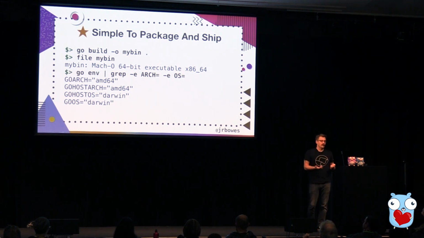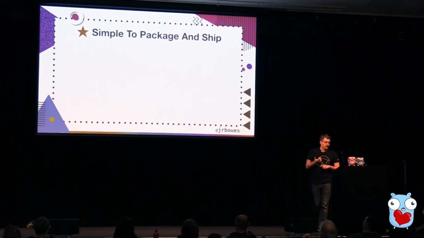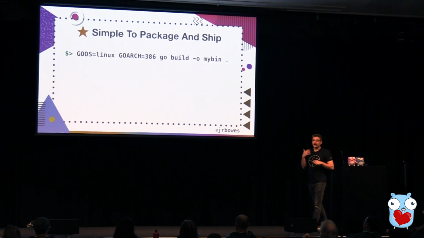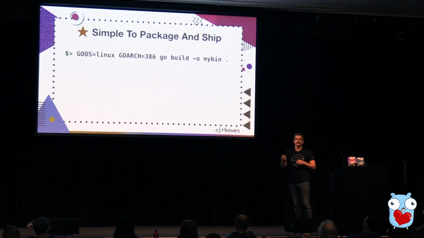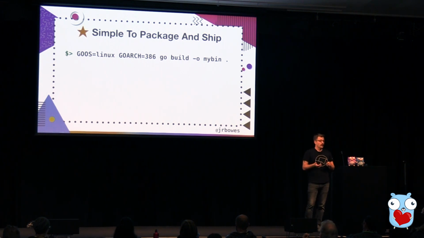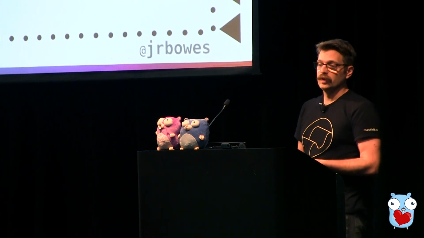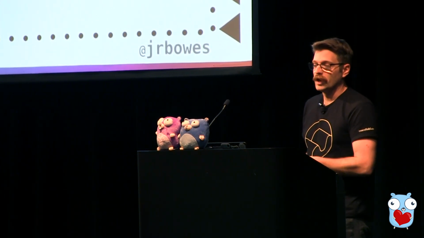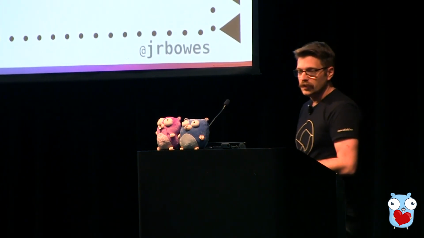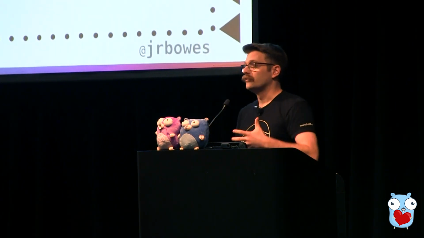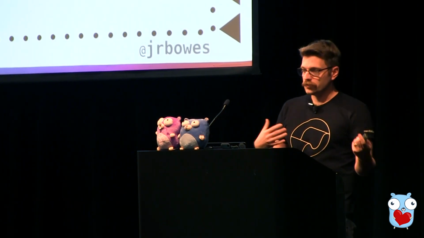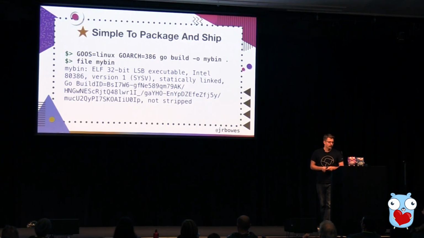Where that comes into play is when we start overriding the values for GOOS and GOARCH. And now we can build applications using the built-in tool chain for any of the platforms to do cross-compilation. So here, cross-compiling and building a 32-bit Linux binary on a Darwin machine. Pretty awesome without needing to install a full separate tool chain for it. And it's just as easy as using my regular workflow for it.